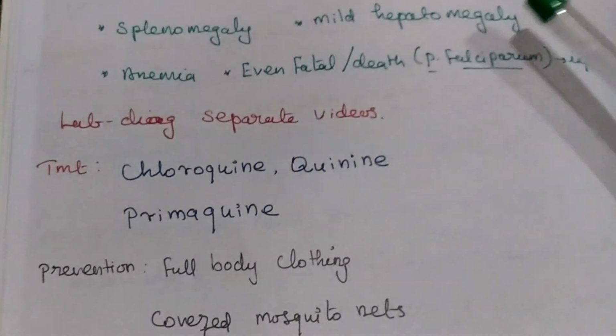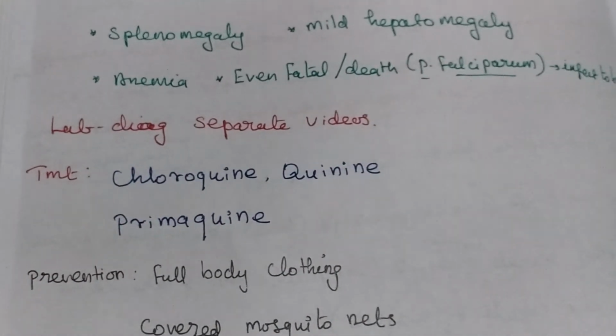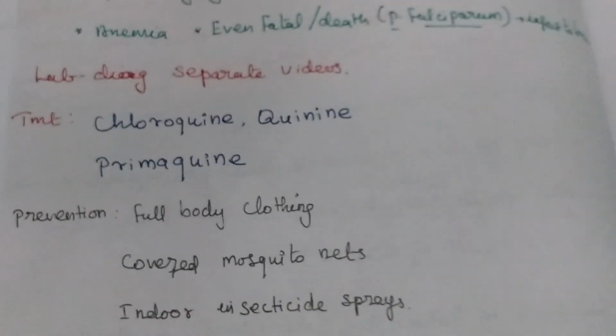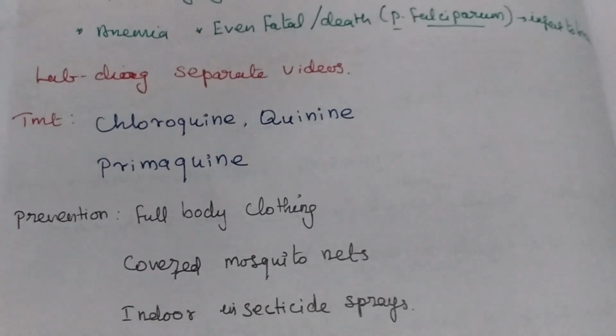Laboratory diagnosis has a separate video. Then treatment: chloroquine, quinine, primaquine. Preventive measures: full body clothing, cover with a mosquito net, and use spray in the home.